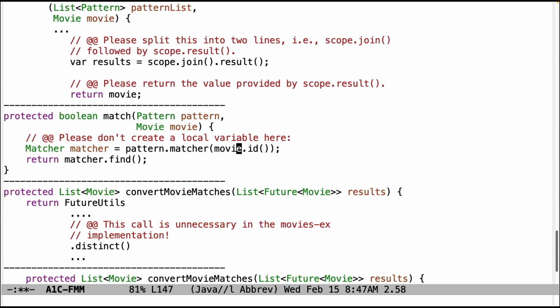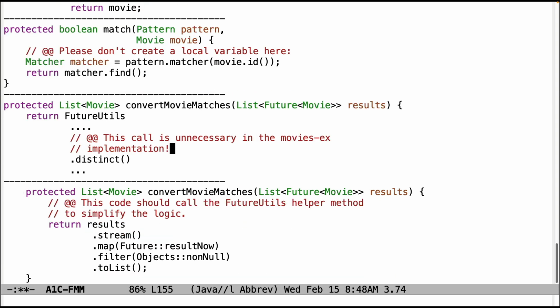You don't need a local variable here for the pattern matcher. It's not wrong. It's just a little bit cleaner if you string them together with the fluent interface style. And now this is looking back. This call to distinct is needed for assignment 1C in the movies module, but you don't need it in the assignment 1C movies EX module, because that is being handled in the way that we've structured the concurrency by using ShutdownOnSuccess and so on.